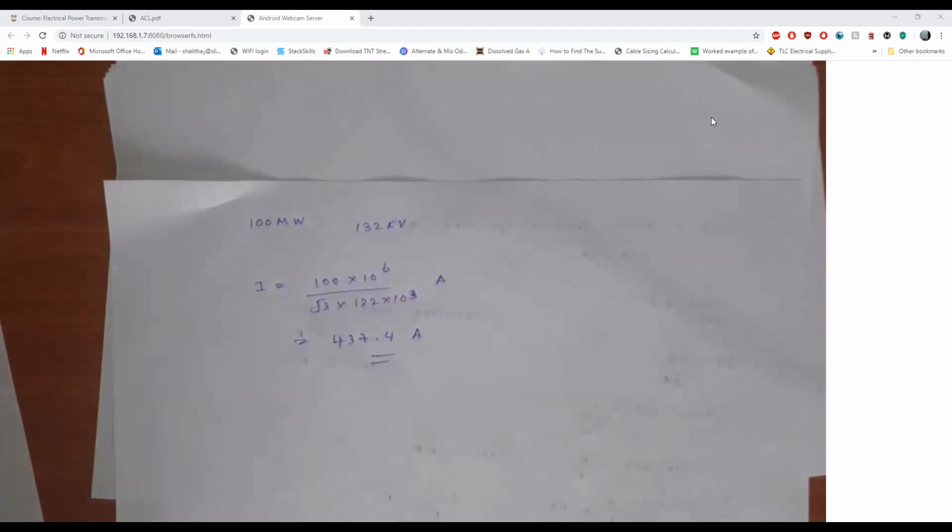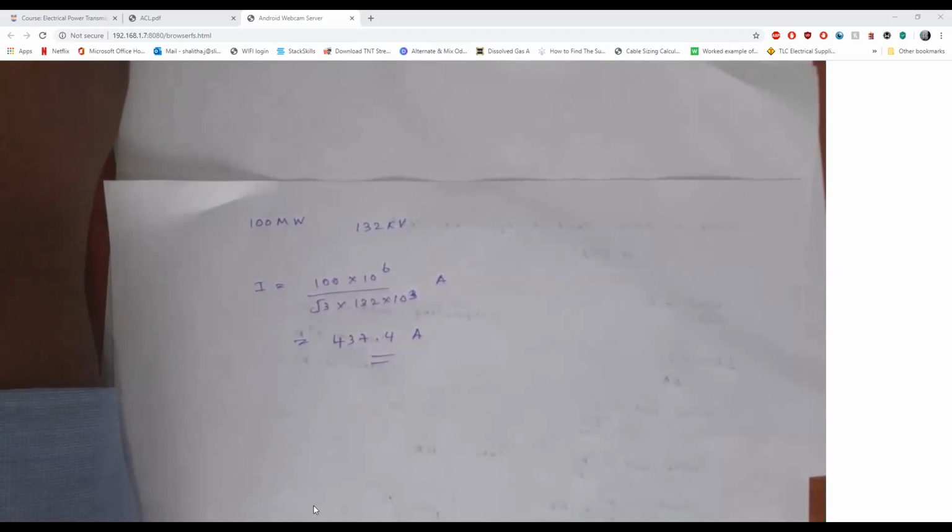So what you need to do is select an appropriate conductor. We are going to estimate a minimum cost.